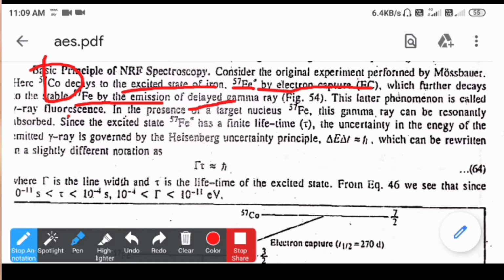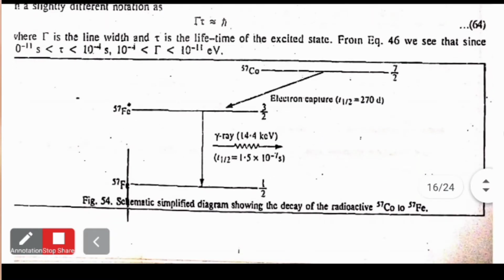The important things are that cobalt-57 is converted into the excited state of iron-57 by the electron capture method. Once that excited iron-57 is formed, it comes into the ground state by the emission of gamma rays, and the gamma rays can be resonantly absorbed by another iron atom, which will give the characteristic wavelength for that particular iron.